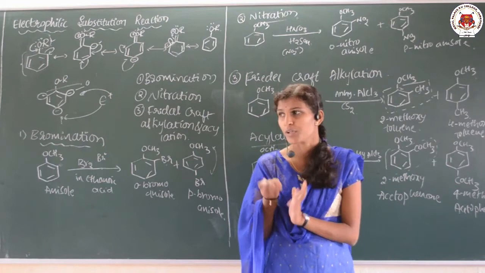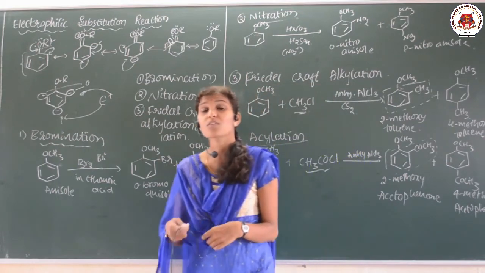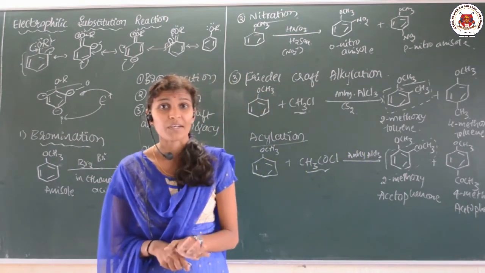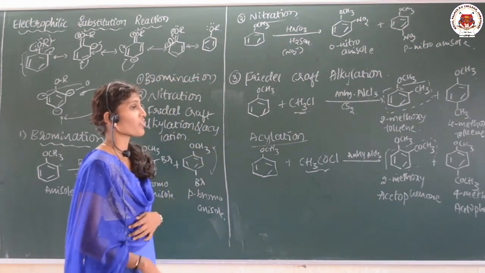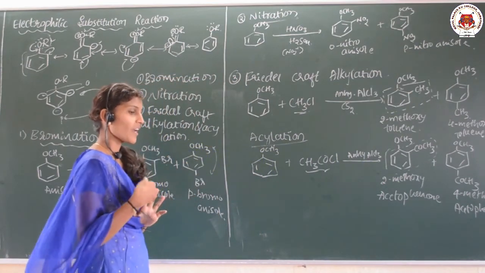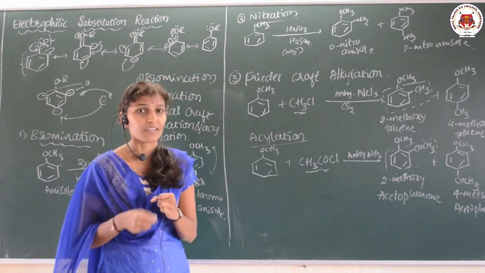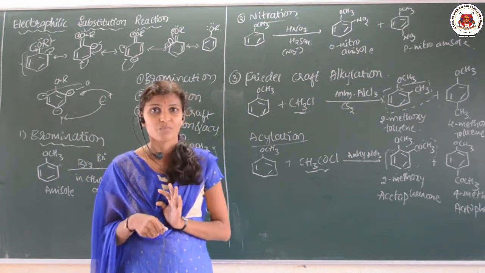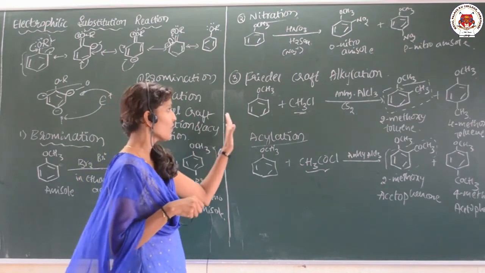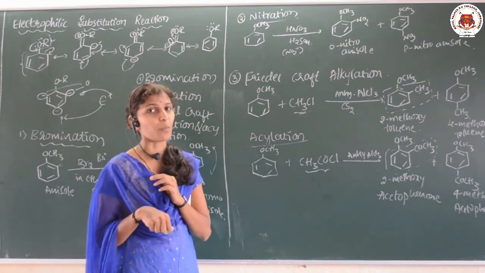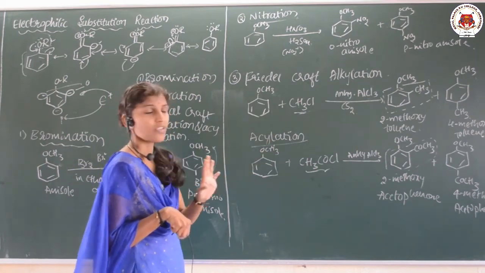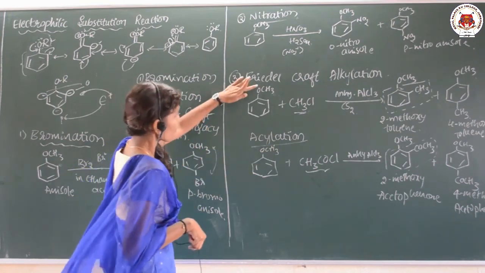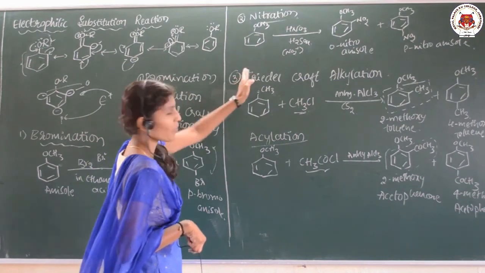With this, your big chapter, alcohols, phenols and ethers, is completed. As I said, organic chemistry is very important and it makes you interested when you practice. If you observe, just looking at the reactions, it seems very simple: a benzene ring is there, OCH3 is attached. Suppose I remove this oxygen, it becomes toluene.